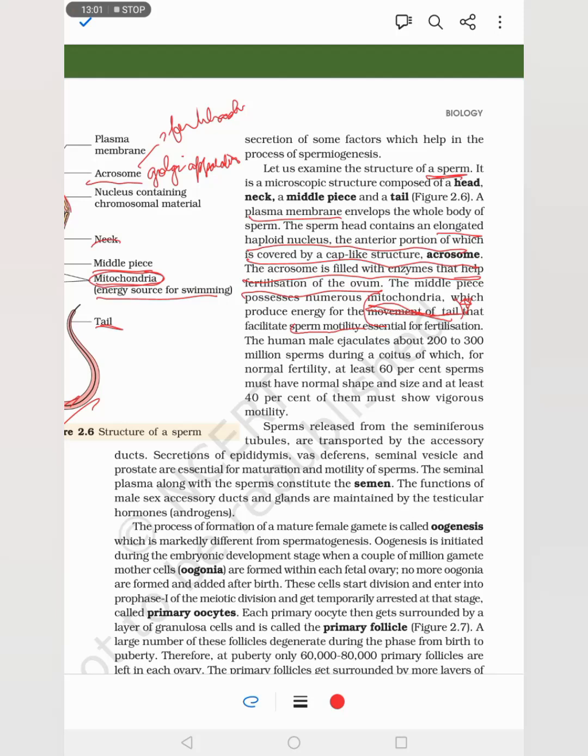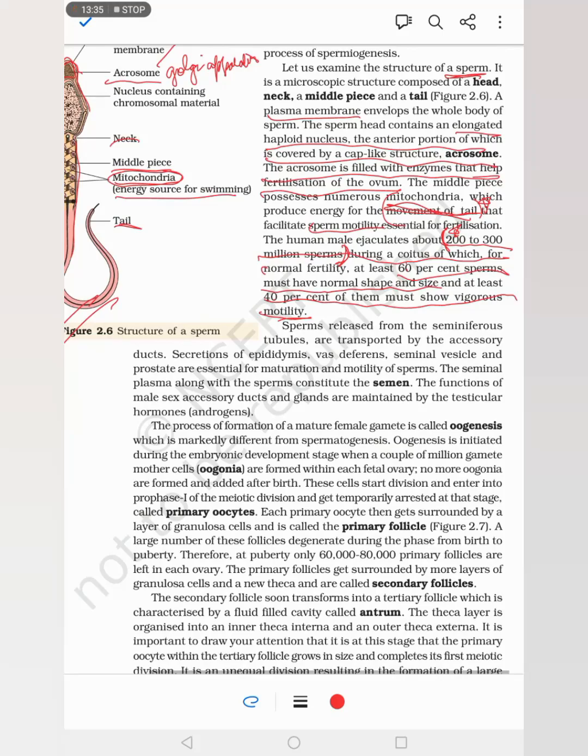And this is also important. A human male ejaculates about 200 to 300 million sperm during coitus, of which for normal fertility at least 60% of sperm must have normal shape and size, and at least 40% of them will show vigorous motility. So 60-40: 60 normal shape and size, 40 vigorous motility, that is needed for normal fertility in a male. And in one ejaculate there will be 200 to 300 million sperm. This is a lot of amount.